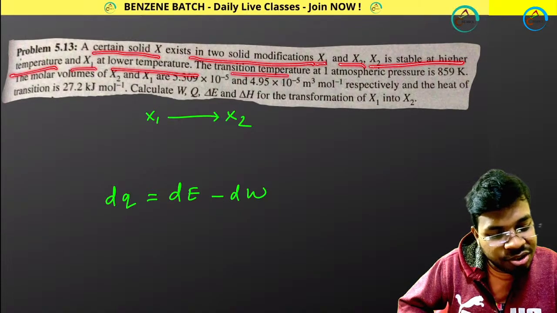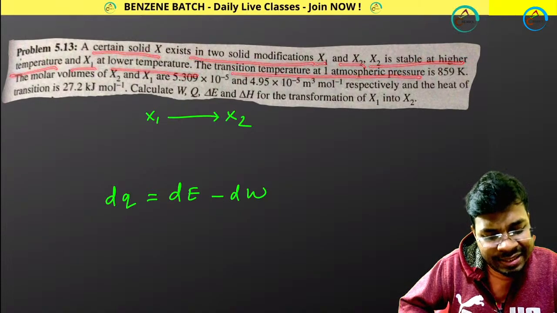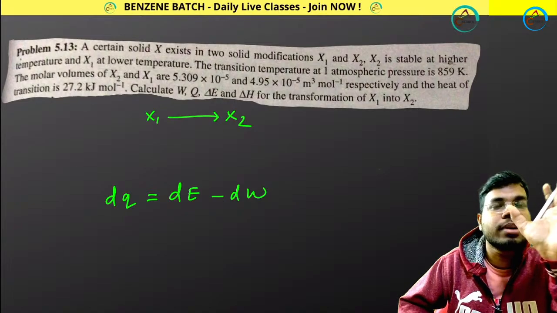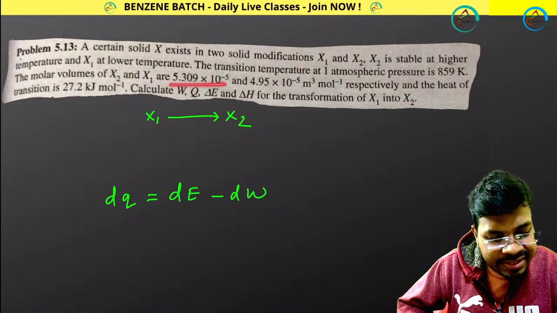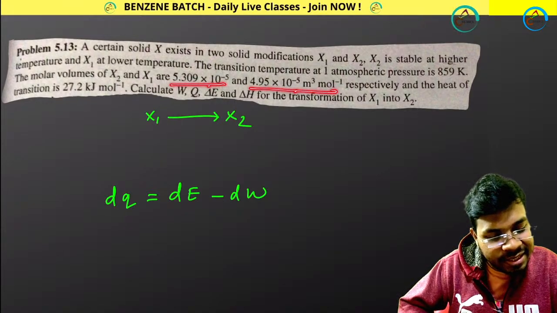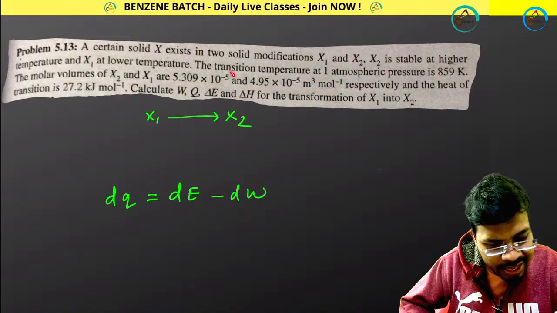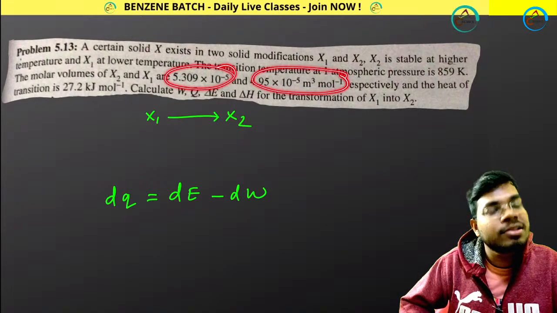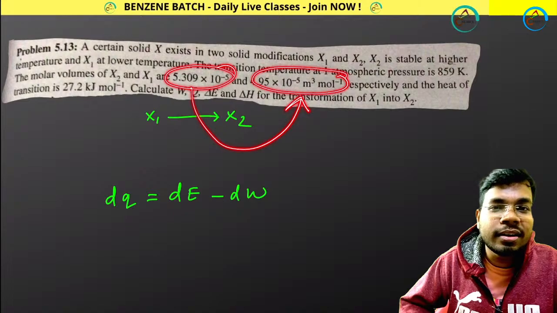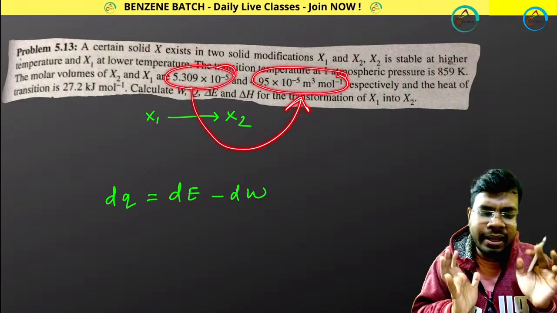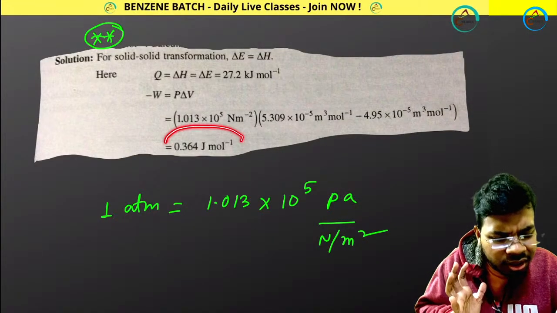Okay, the transition temperature is at 1 atmosphere. As it is changing, volume is changing, so some work is being done, right? But the work done is too little.